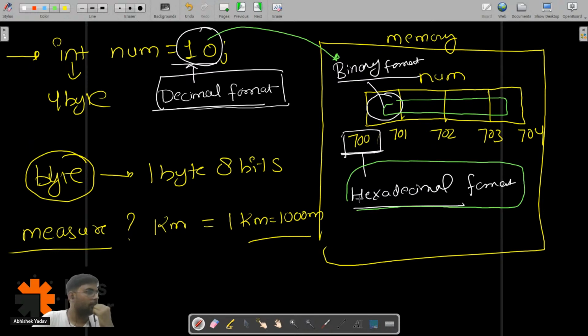Anyone has any doubt till this point, please write in the chat. Okay. Yes or no? If you are able to understand till this point. No, sir?